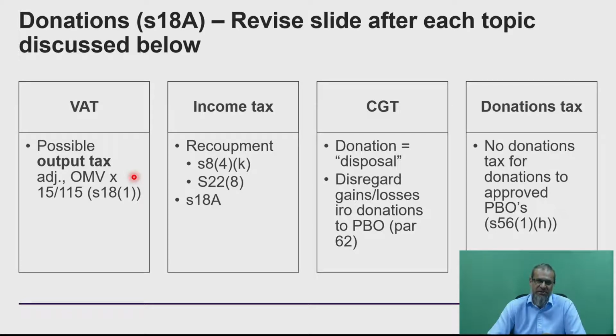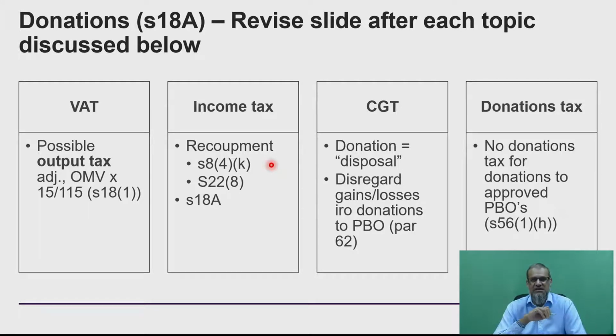So that's quite simple, but remember, as I said previously in class, if you're going to get some publicity benefit in return and you can't measure that open market value, how are you going to calculate that? In that case, there is a supply that has happened, and the supply will be deemed in terms of the VAT Act to take place at nil value. Okay, let's then go to the income tax implications. If you're selling an allowance asset, you are deemed to have sold that at market value.